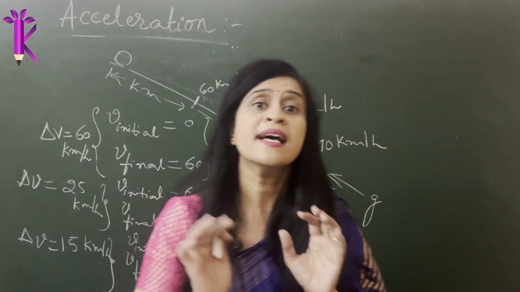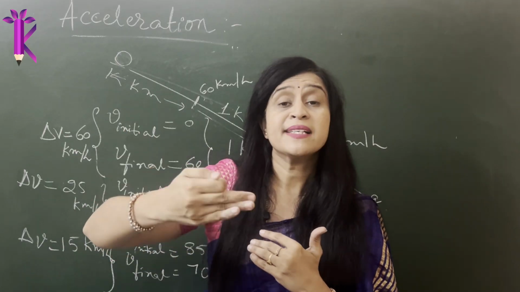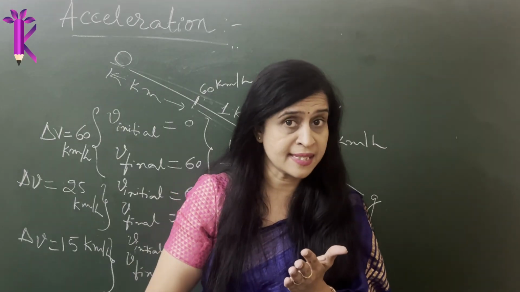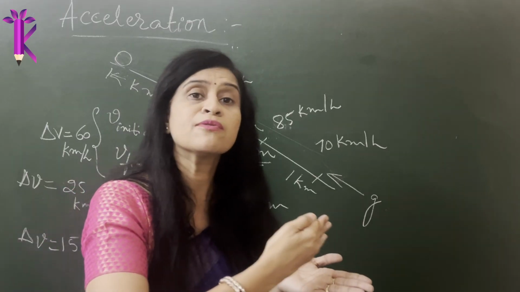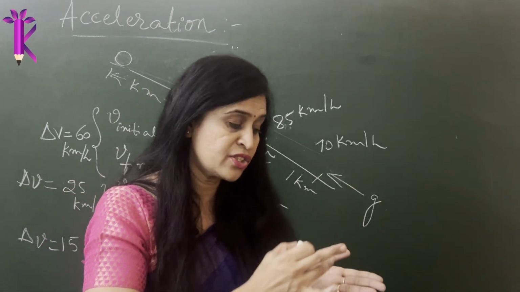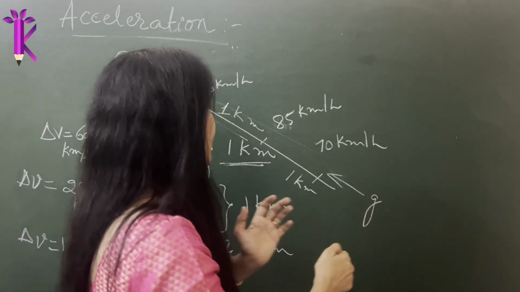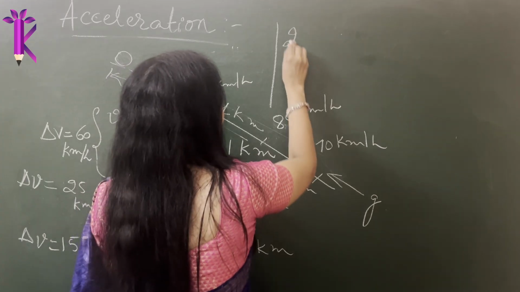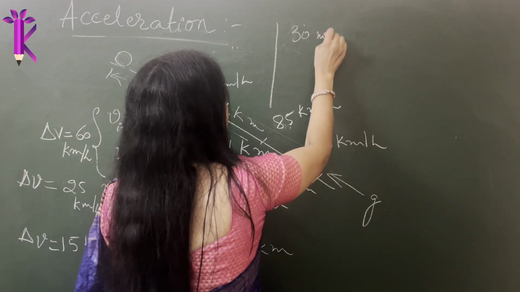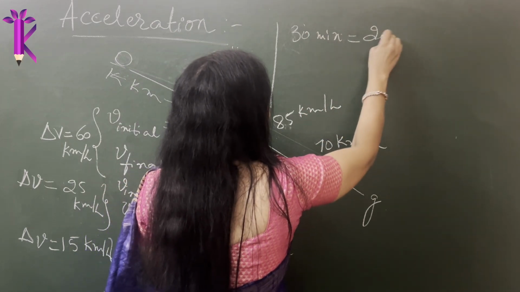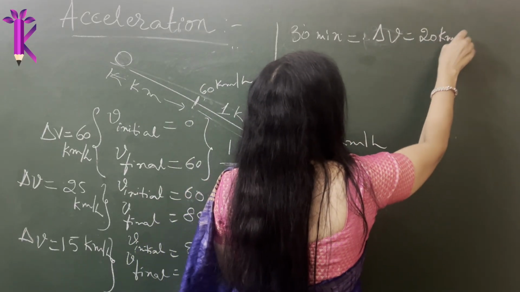Hence, he said it is weird to assume that the change in velocity takes place by the same amount for the same distances, whereas experimentally he was able to prove that the change in velocity is the same for equal intervals of time. What do I mean by that? He noticed, for let's say the first 30 minutes or so, the velocity change was 20 kilometer per hour, that is, delta V was about 20 kilometer per hour.